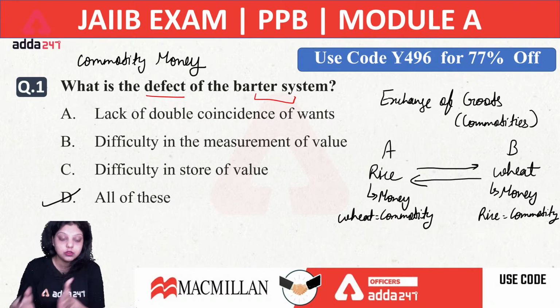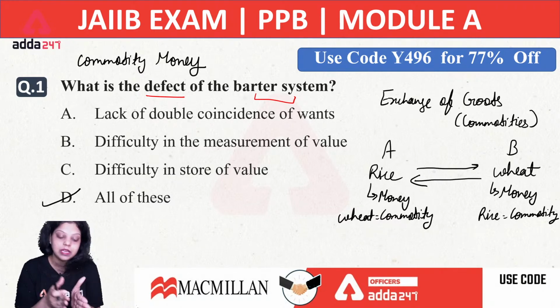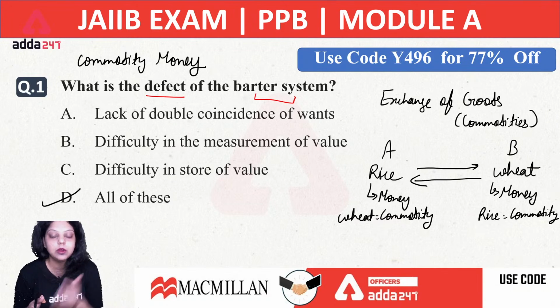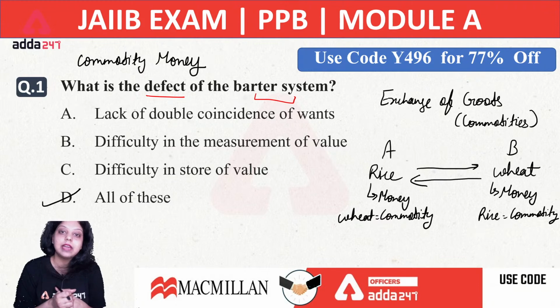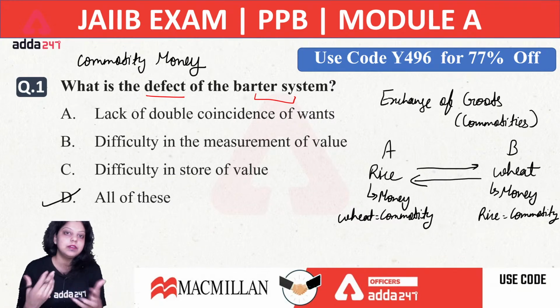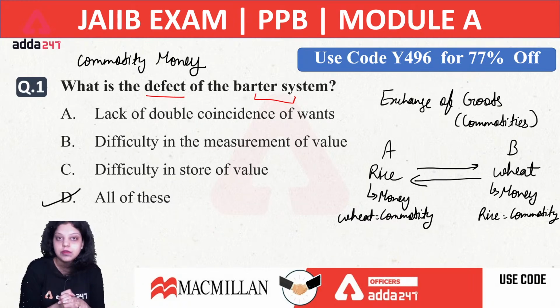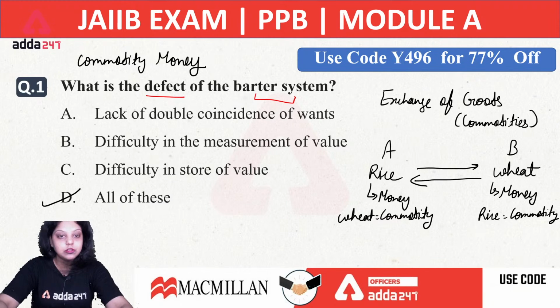Now, why we have stopped barter system and introduced the current system? This is the reason, because we know there will be lack of double coincidence of wants, there will be difficulty in the measurement of value. For example, we are exchanging rice to purchase wheat. Now the value of both the commodities are very different, but still we do not have any other choice, so we have to exchange this commodity. The measurement of value will not be done quite perfectly. Next thing, difficulty in store of the value. You may not be able to store the value of the commodities you are exchanging. The right answer will be your D option, that is all of these.